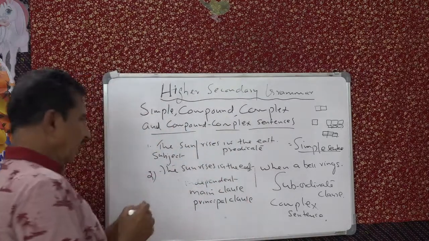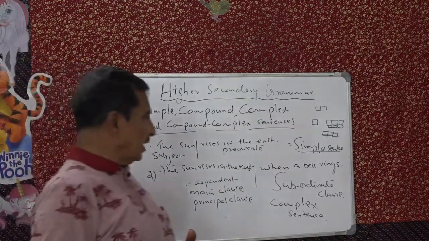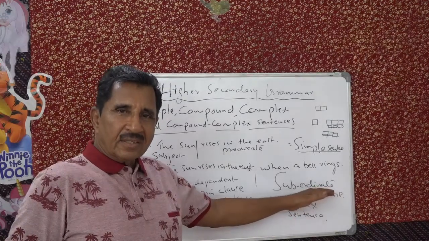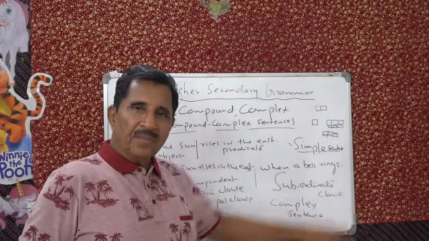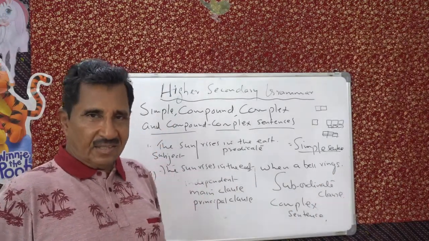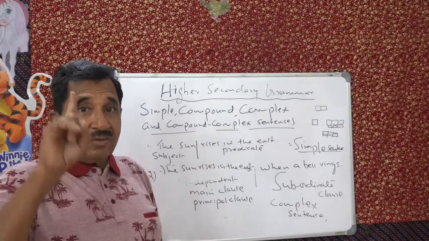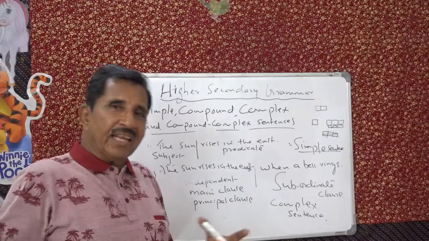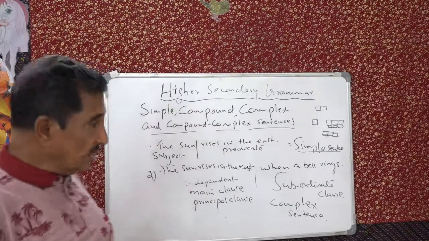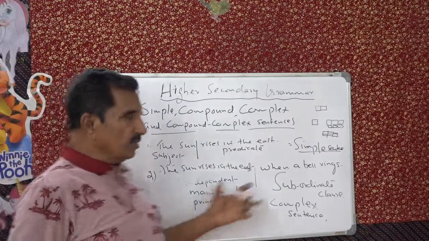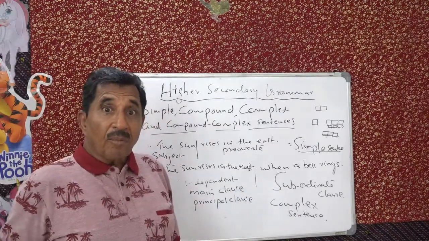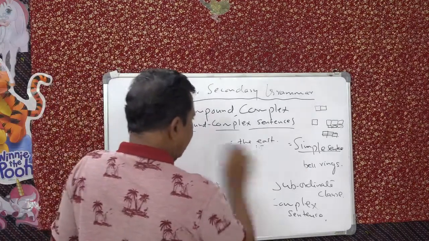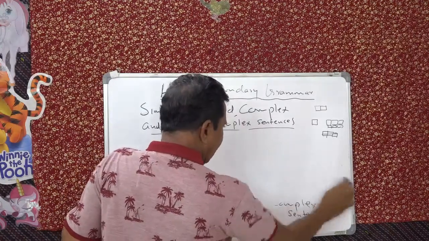For example, we can say the sun rises in the east when a bell rings and when people start waking up. You can have any number of clauses like this. Understand? But there should be only one main sentence. You can have any number of sub-sentences or subordinate clauses. Such a sentence we call a complex sentence. So now we know the simple sentence and the complex sentence.